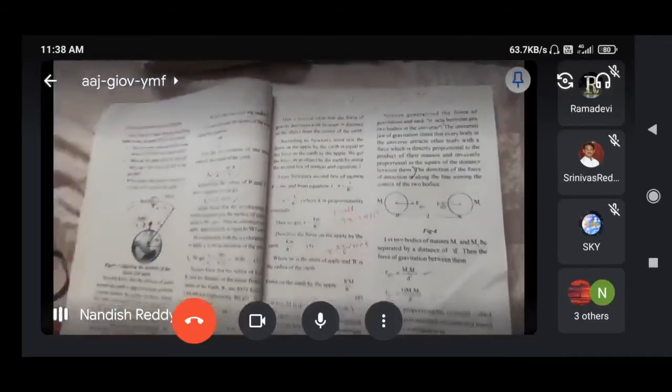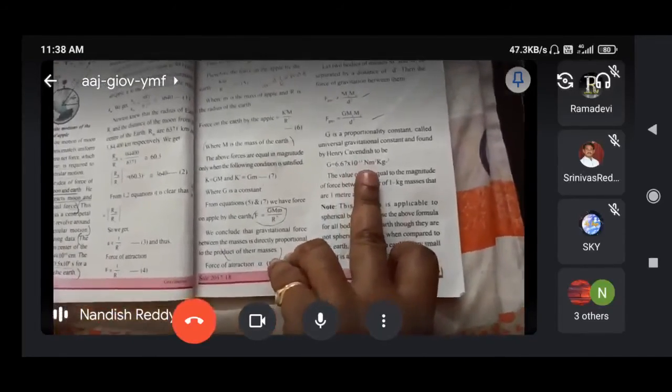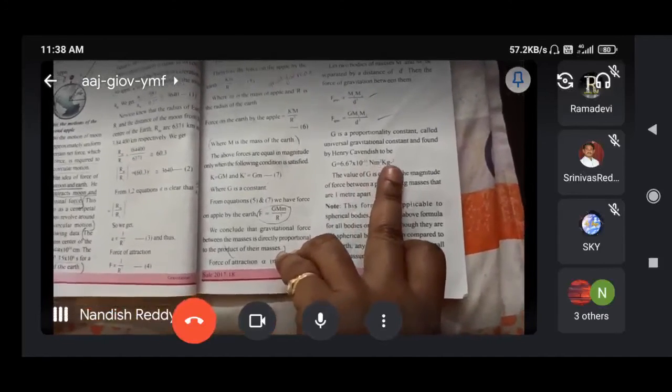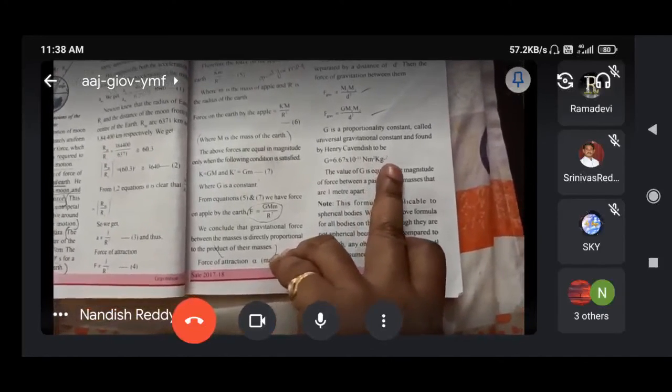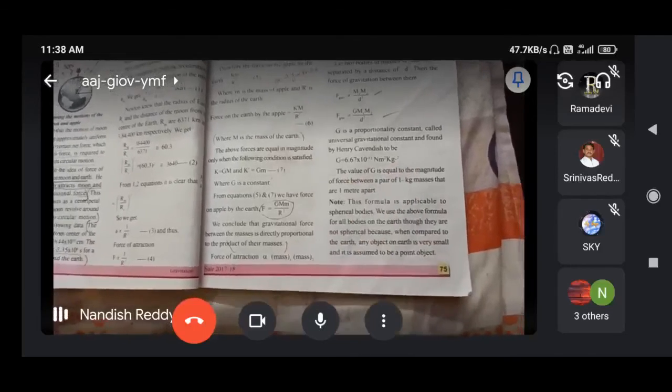The G value is 6.67 into 10 to the power of minus 11 Newton meter square kg to the power minus 2. Okay? In that manner you have to understand.